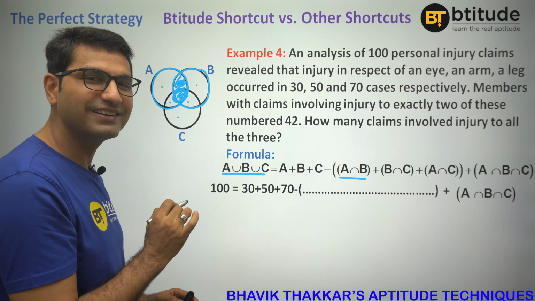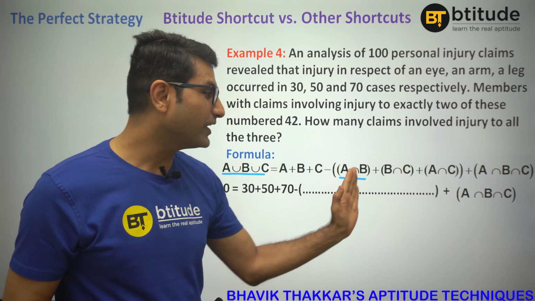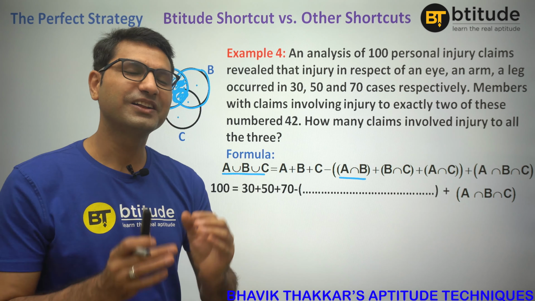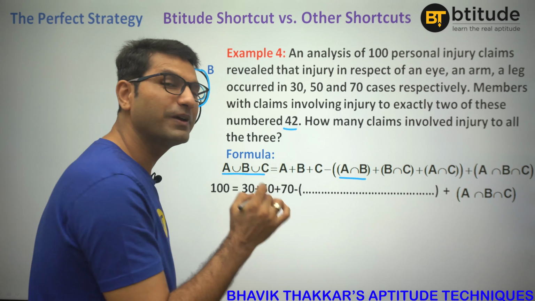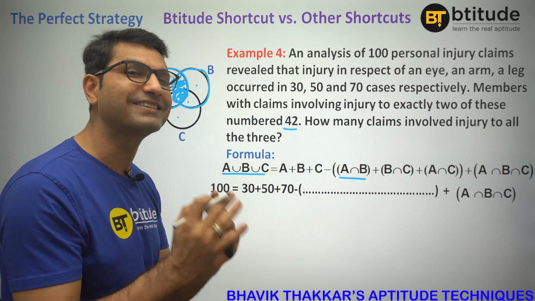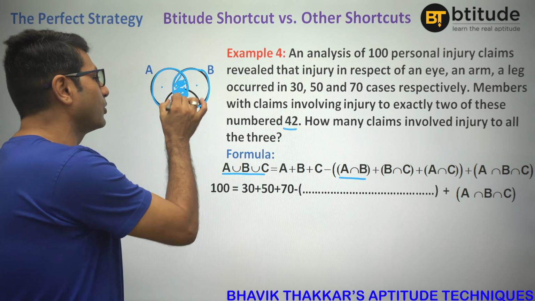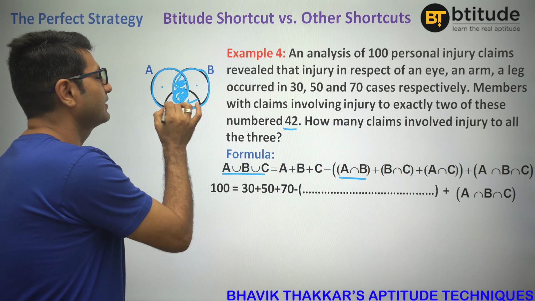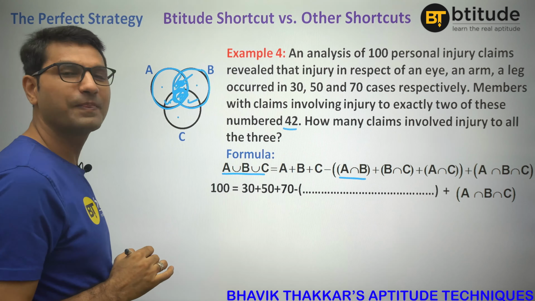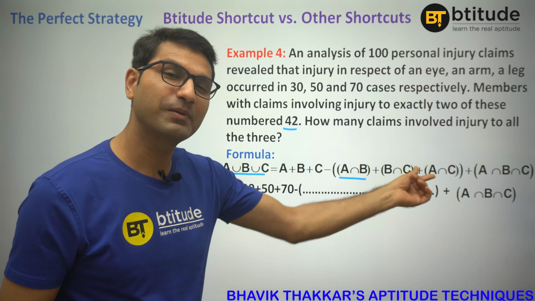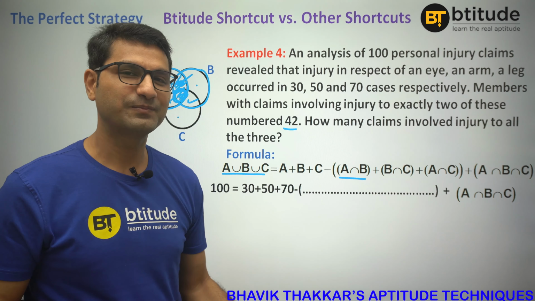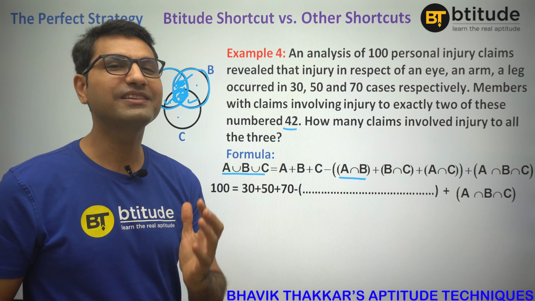Are you getting this? So the problem is each of these three include the common area of all the three, while these 42 people are the people who have got exactly 2 injuries. So that means they don't include this, it is just this plus this plus this, right? So then you cannot actually put 42 in place of some of these three, right? So how to deal with the question now?